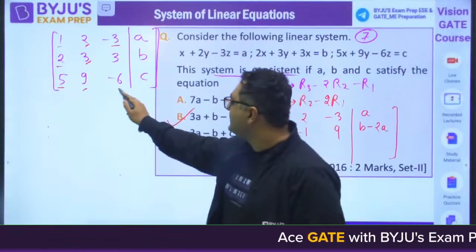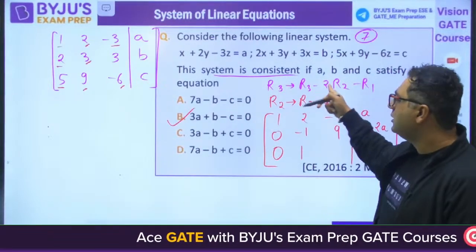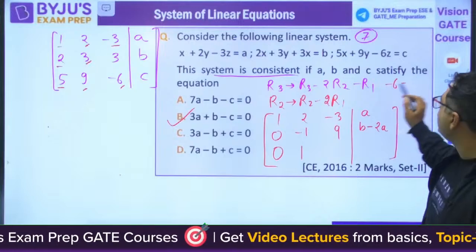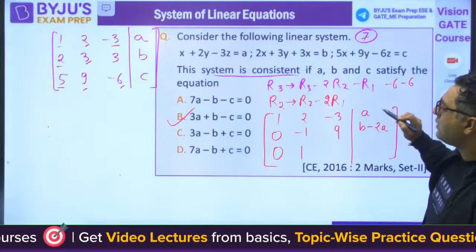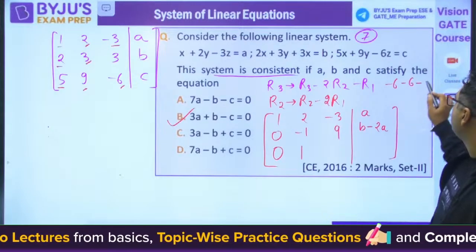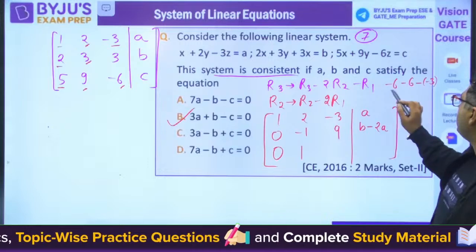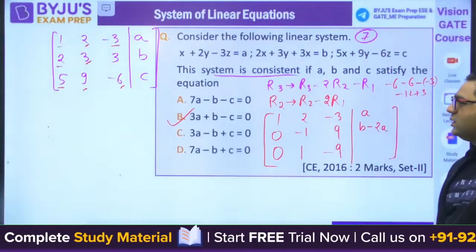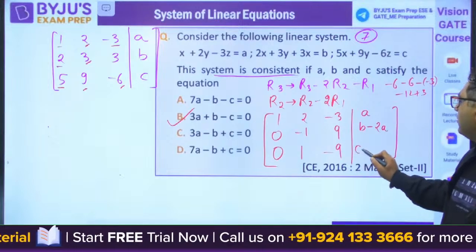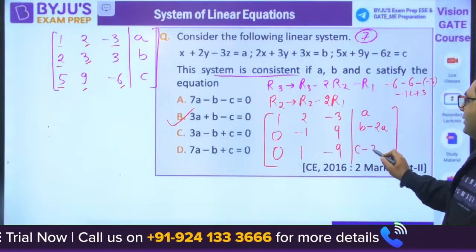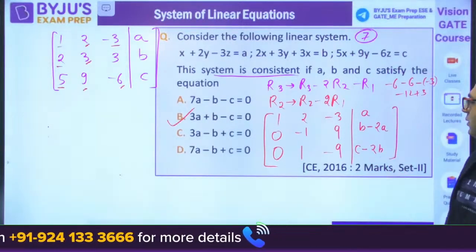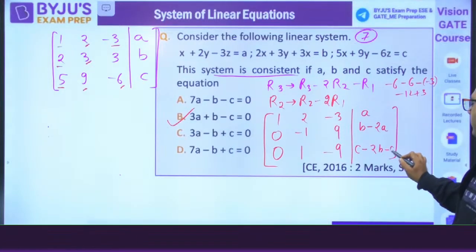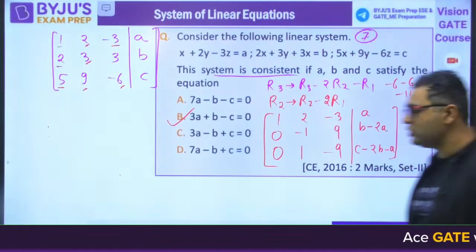Then minus 6 minus 6, minus 2 times of R2 means minus R1, so it would be minus 12 plus 3, minus 9. So you are having here C minus 2 times of B minus A. This is the equation.